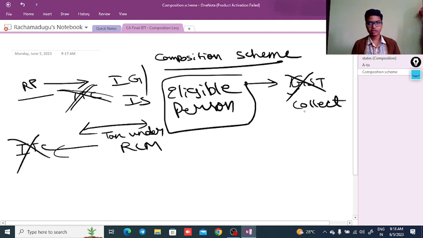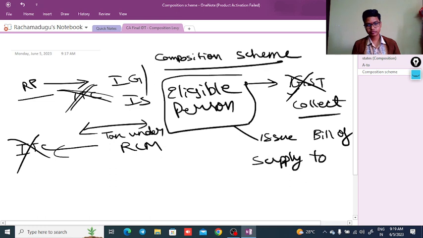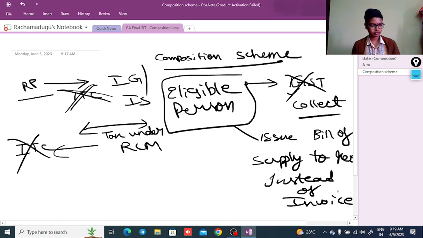Okay, next, he is not eligible to collect the GST and will issue a bill of supply to the service recipient or goods recipient instead of an invoice. That means tax invoice, he should not issue a tax invoice. That's the point.